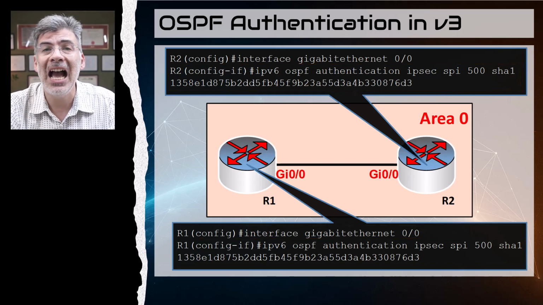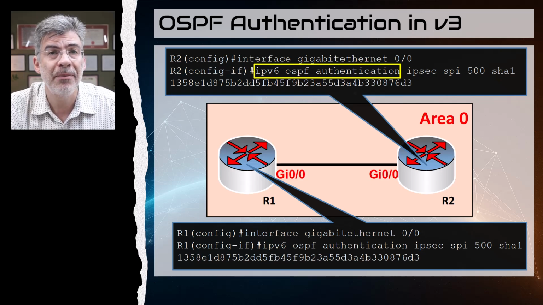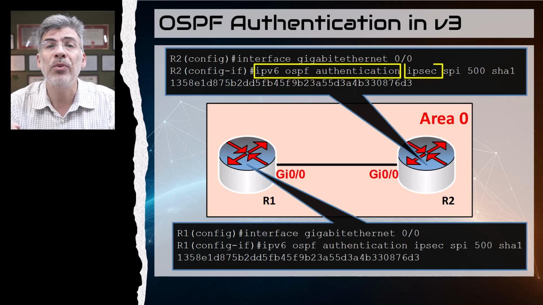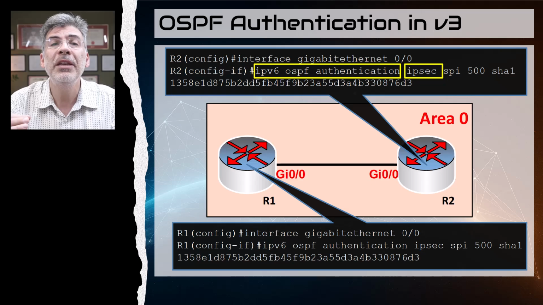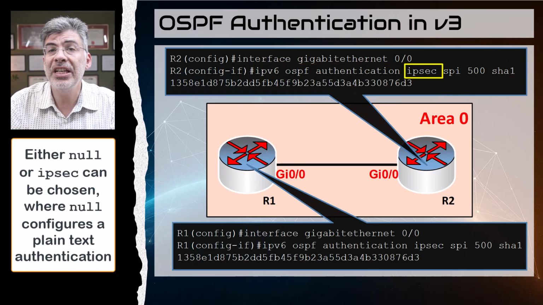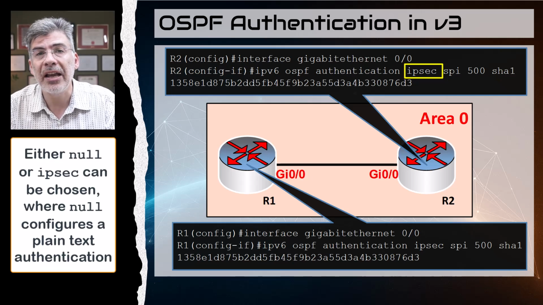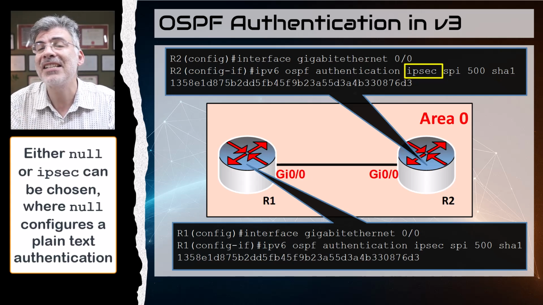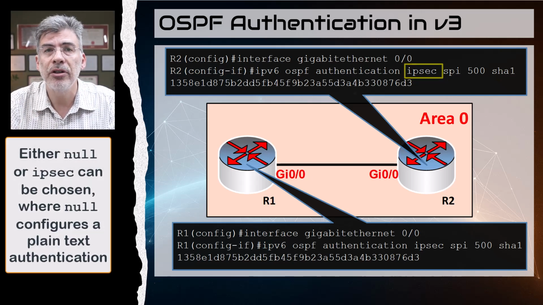First, we have the IPv6 OSPF Authentication command, followed by IPsec, which tells us that we will be using the IPsec framework for that authentication. The choice here is either null or IPsec, where null would be a plain text password, something you should never do.